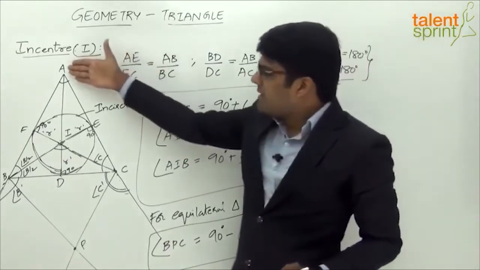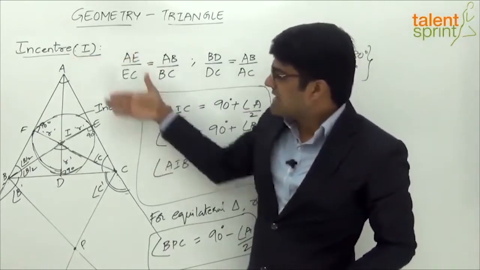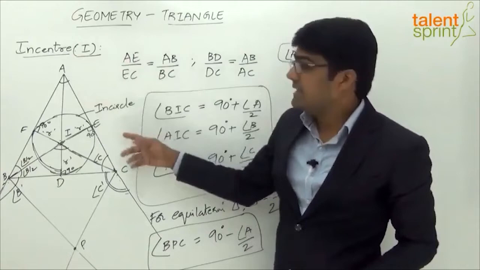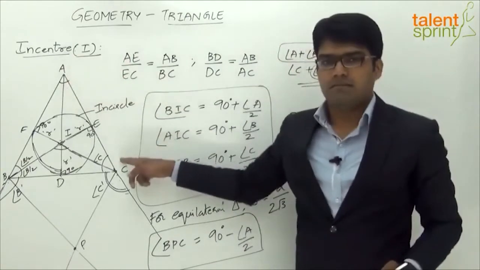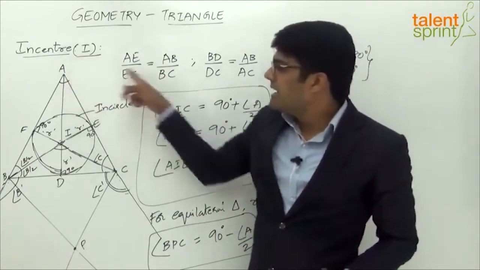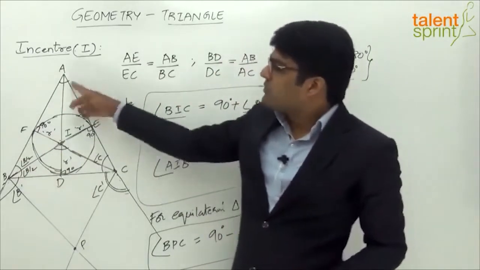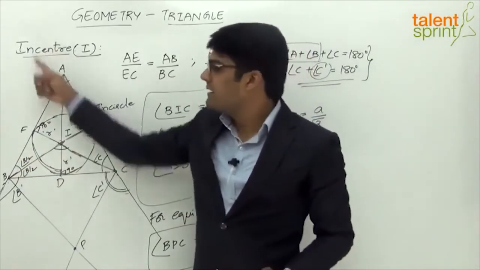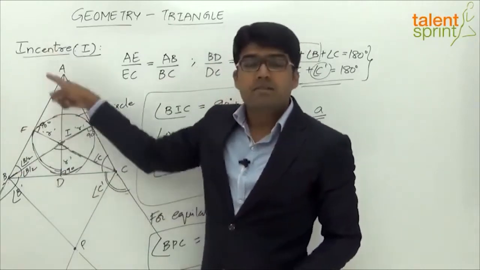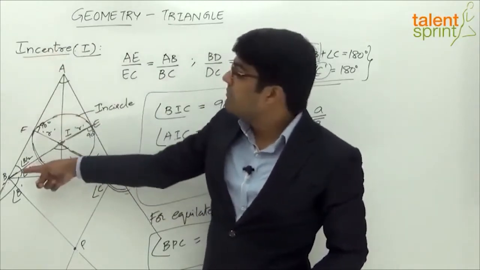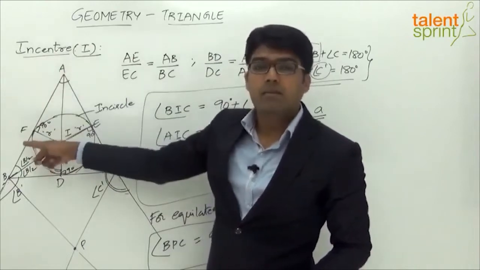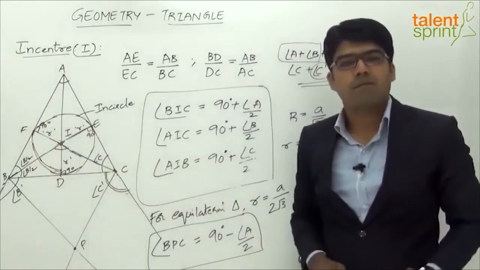Likewise, let's say if we get the point of intersection of exterior angle bisectors for A and C, then the angle made by APC, if the point of intersection is P, angle APC will be equal to 90 degrees minus half of angle B. And same goes for the next side as well. If we draw the exterior angle bisectors which meet at a point P, then angle BPA or APB will be equal to 90 degrees minus half of angle C.